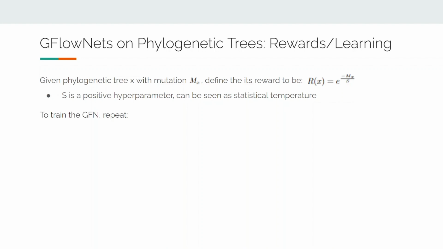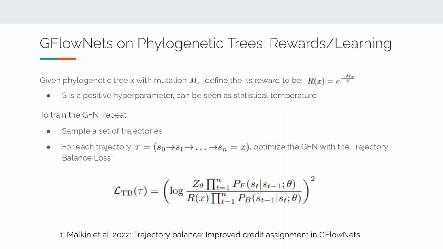To train a GFlowNet, we follow a similar procedure as training a reinforcement learning agent. We sample a set of trajectories. For each trajectory, we optimize the network with a loss function. In this case, we use the trajectory balance loss. We haven't discussed the GFlowNet learning, so this equation may look unfamiliar to you. However, there are two terms we have mentioned. PF is the forward transition probability. This is obtained from the action model. R is the reward score of the tree constructed with a given trajectory.